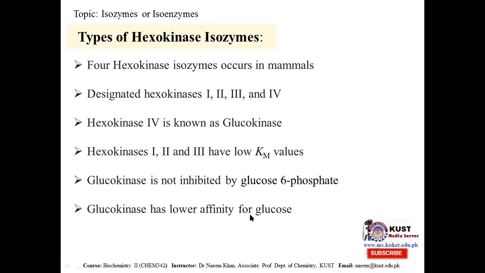Glucokinase has lower affinity for glucose, but hexokinase 1, 2, and 3 have high affinity for glucose. These are the differences, showing different isoforms of the same enzyme catalyzing the same reaction of phosphorylation of glucose to glucose 6-phosphate, but the isoforms have different characteristics.